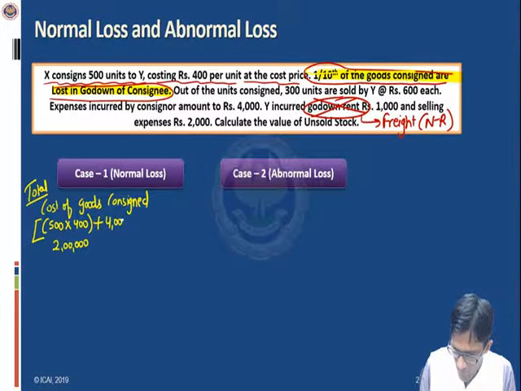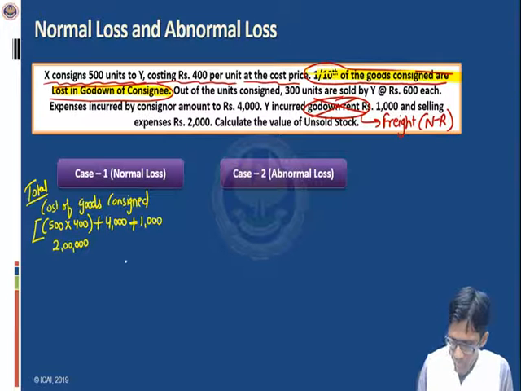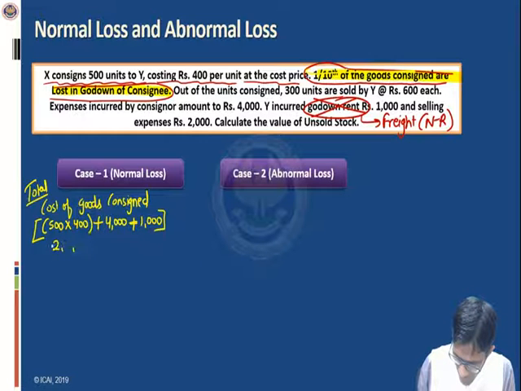Consignor's expenses rupees 4000, as you already know that consignor's expenses are added, plus consignee's non-recurring expenses, which are 1000 in our example. So total comes out to rupees what? Can you tell? Total is rupees 2,05,000.